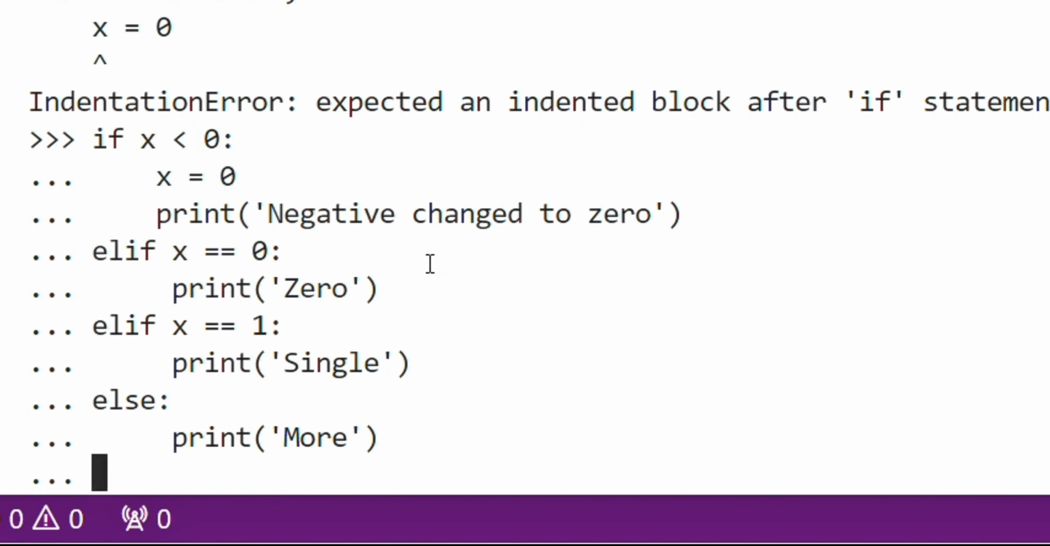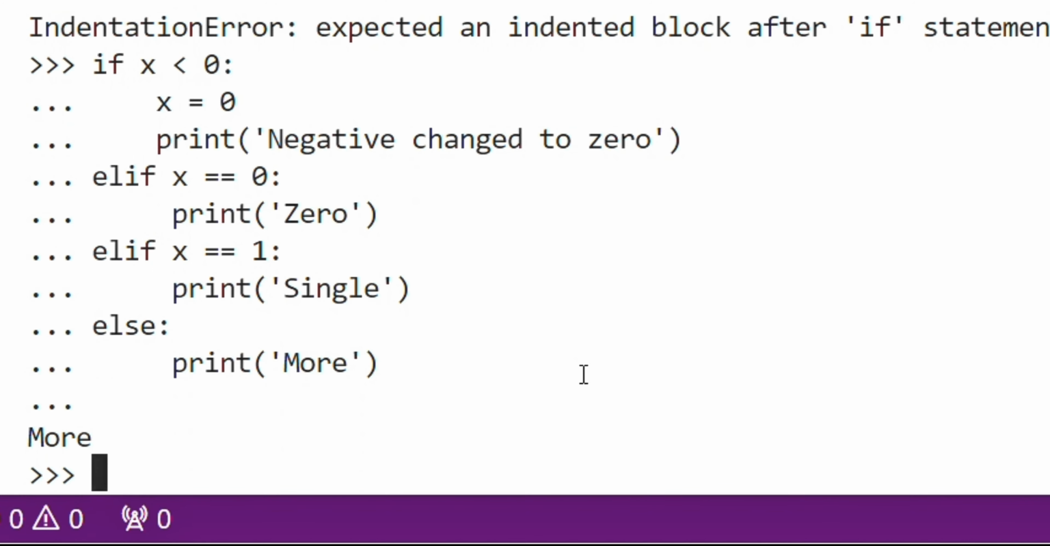So now let's go on to the for statements. The for statement in Python differs a bit from what you may be used to in C. Rather than always iterating over an arithmetic progression of numbers, or giving the user the ability to define both the iteration step and halting condition, Python's for statement iterates over the items of any sequence, a list or a string, in the order they appear in the sequence.